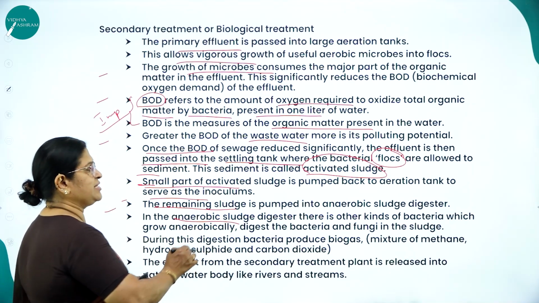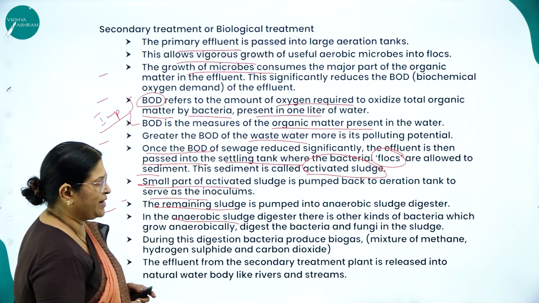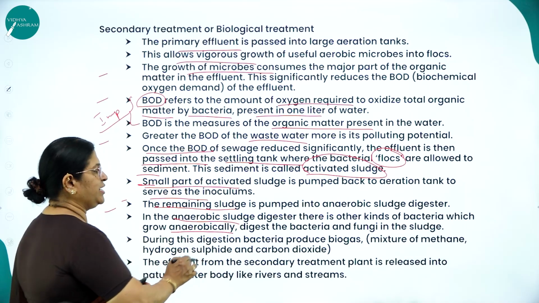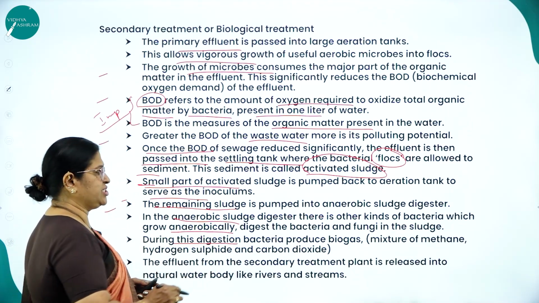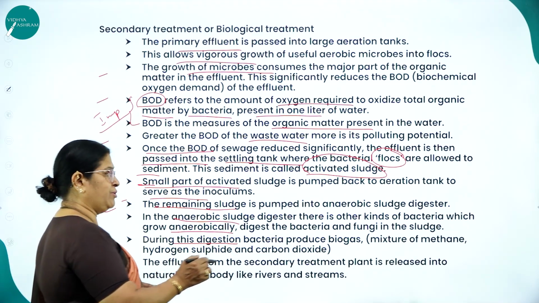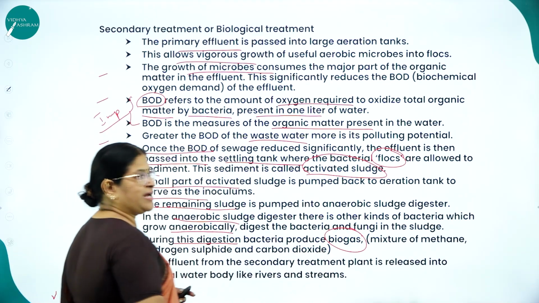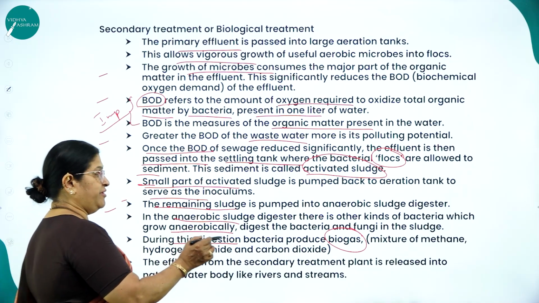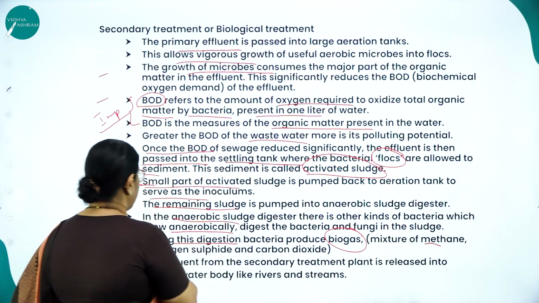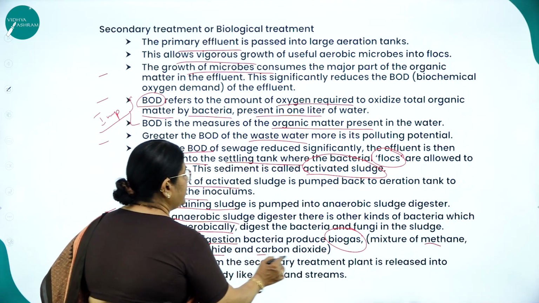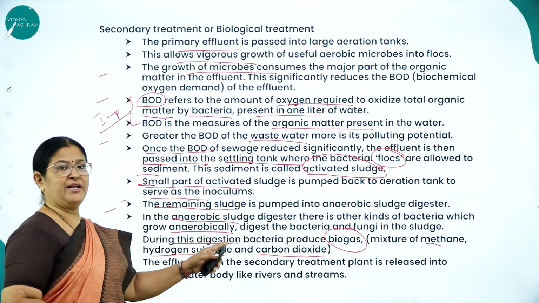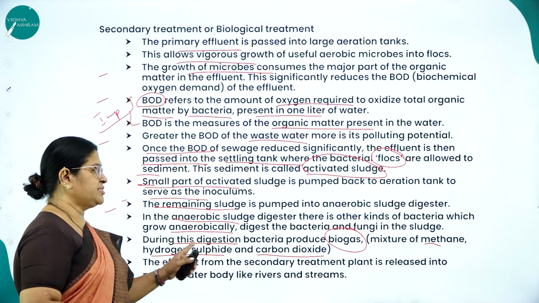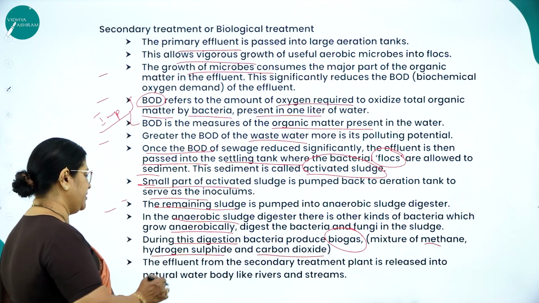In the anaerobic sludge digester, there is another kind of bacteria which grow anaerobically and digest the bacteria and fungi in the sludge. During this digestion, bacteria produce biogas. What does this biogas contain? A mixture of methane, hydrogen sulfide and carbon dioxide, that is CH4, H2S and CO2.